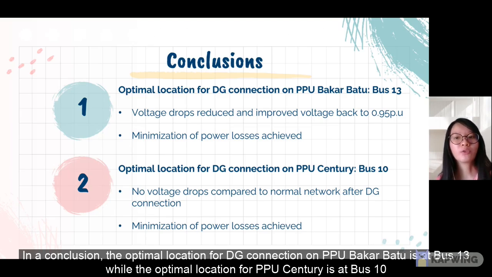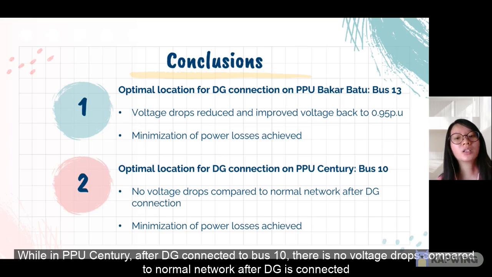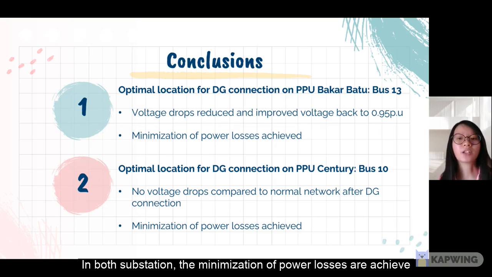In conclusion, the optimal location for DG connection on PPU Bakar Batu is at bus 13, while the optimal location for PPU Centrally is at bus 10. After the DG is connected at bus 13 of PPU Bakar Batu, the voltage drop is reduced and DG is able to improve the voltage back to 0.95 per unit. While in PPU Centrally, after DG is connected to bus 10, there is no voltage drop compared to the normal network. In both substations, the minimization of power loss is achieved.